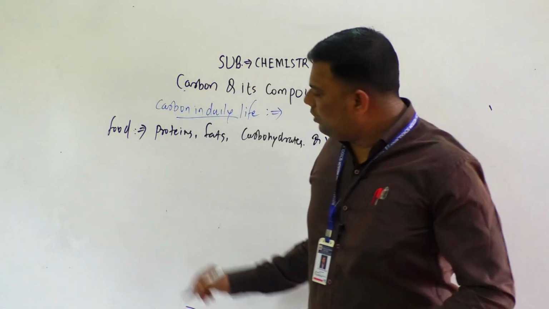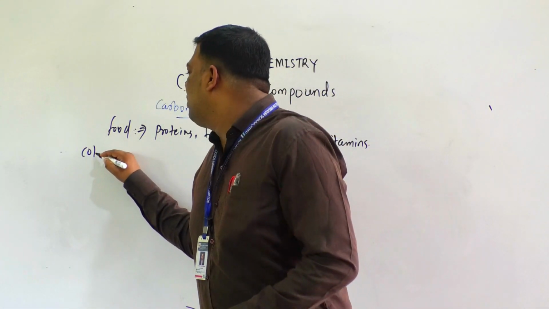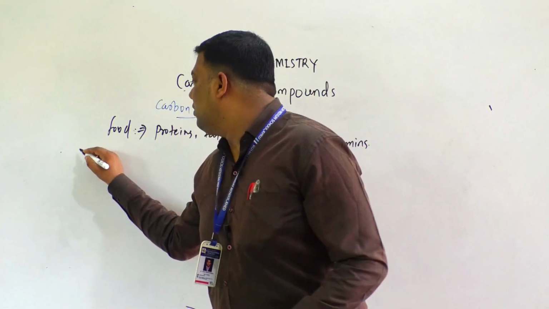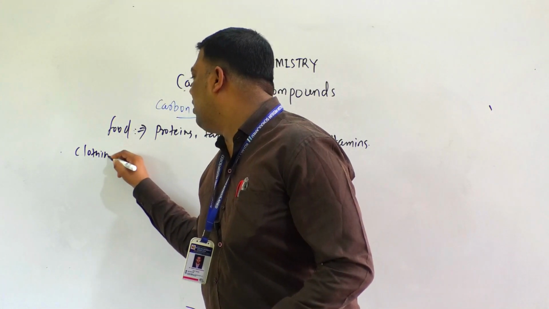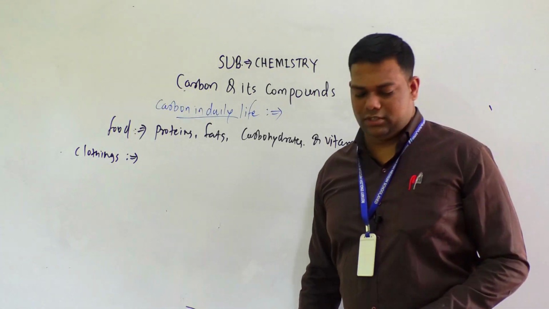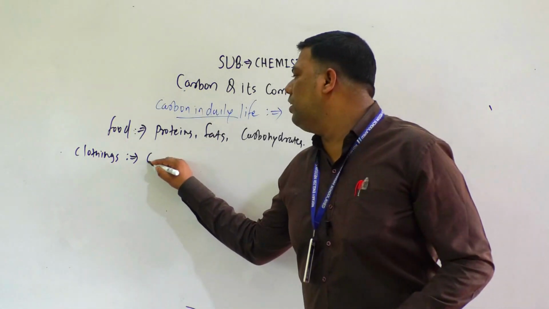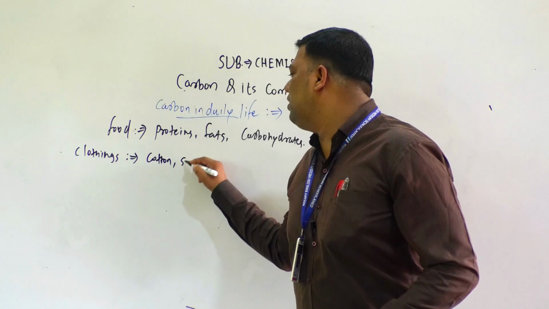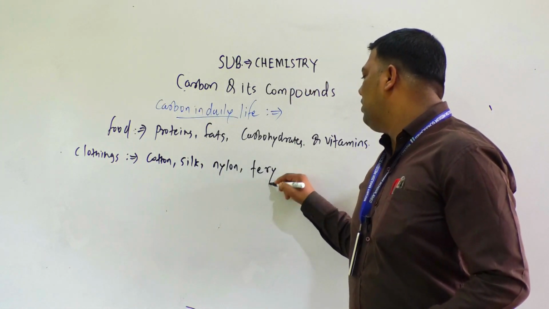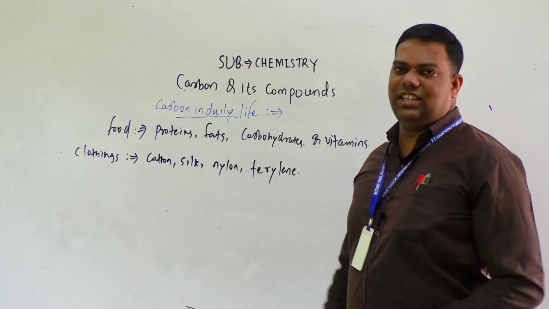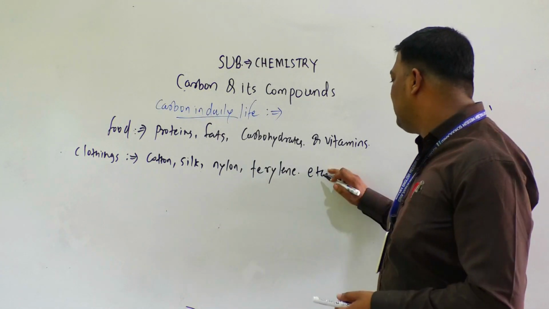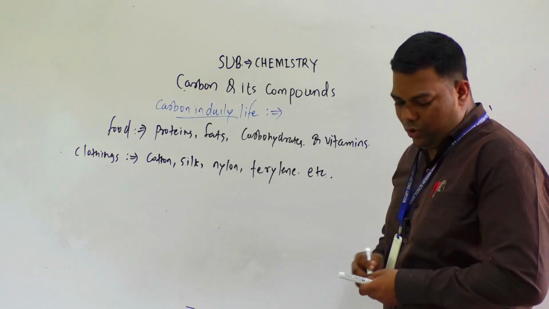Now clothing. What are the examples here? In clothing, we can write cotton, then silk, nylon, then terylene, etc. These are used for clothing.